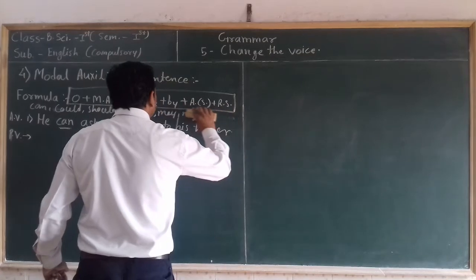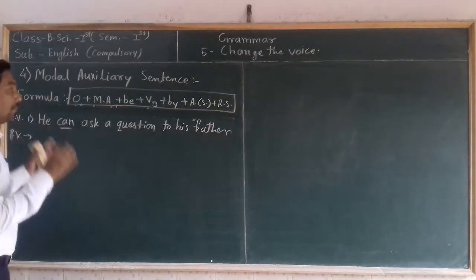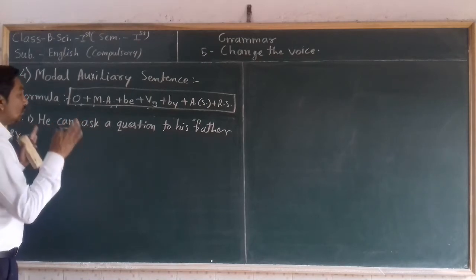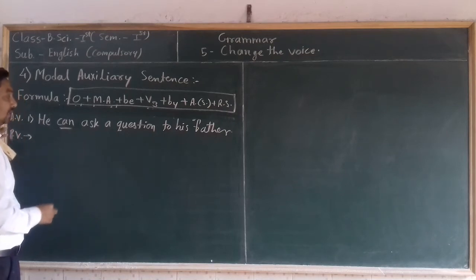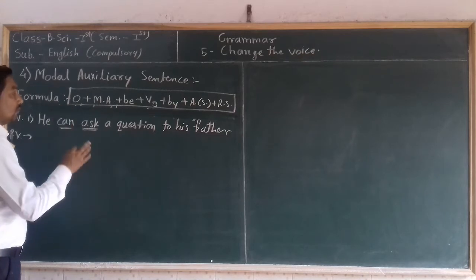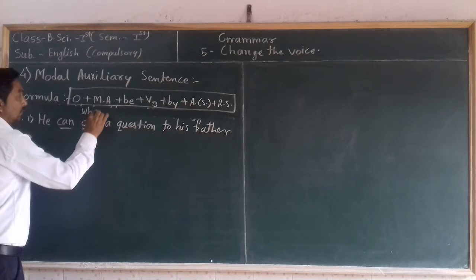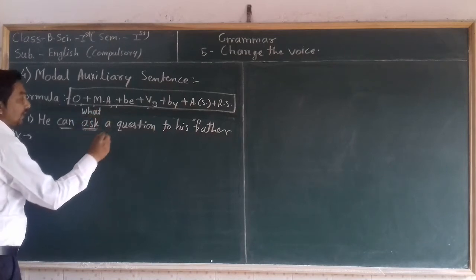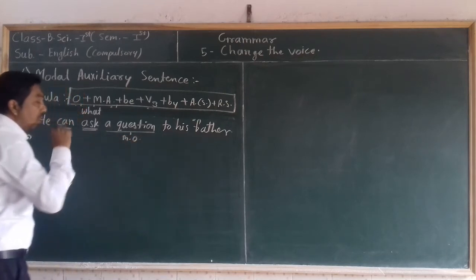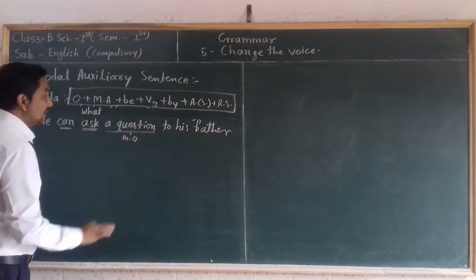To identify the main object, we need to ask question to the main verb of that sentence, and the main verb of this sentence is ask. Then we ask question with the first word, and that is what. What is asking? A question is asking. Whatever answer we get, that answer is the main object of that sentence.